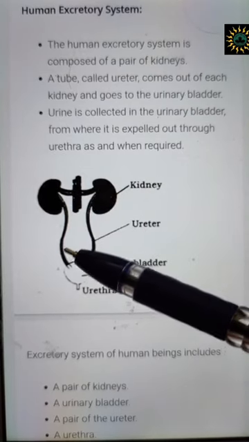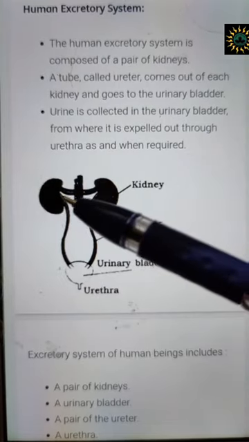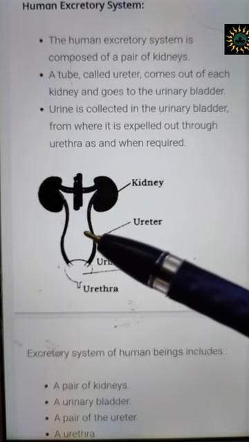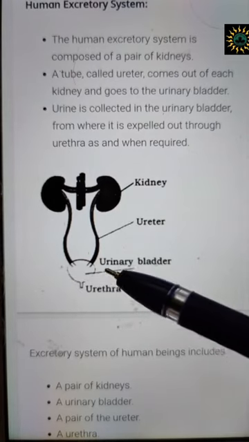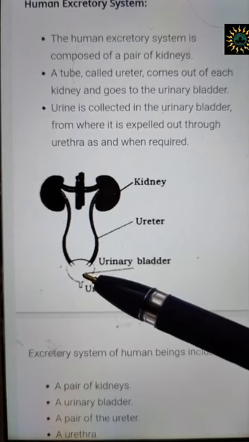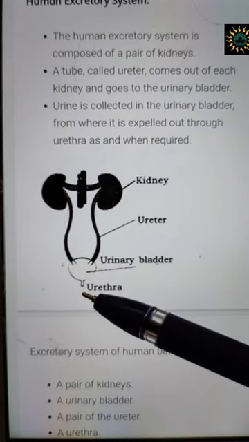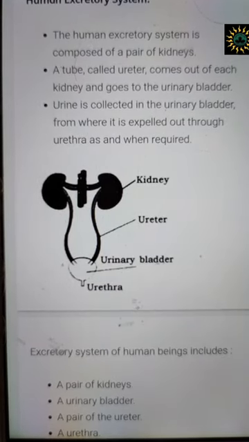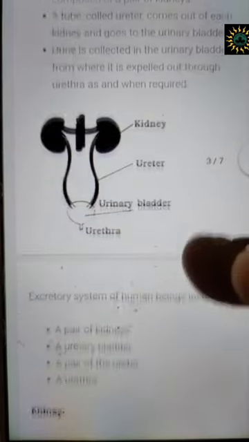The kidneys are linked to a tube-like structure coming out of the kidney, and this is known as the ureter. The ureter is getting deposited in a sac-like structure called the urinary bladder, and from the urinary bladder through an opening called the urethra, the urine is coming out, and this process in which the urine comes out is known as micturition.